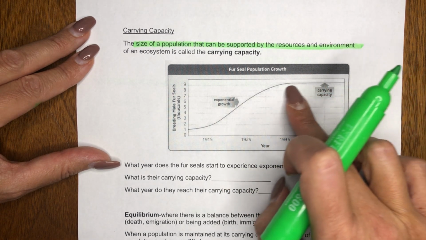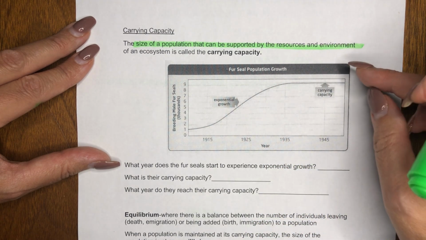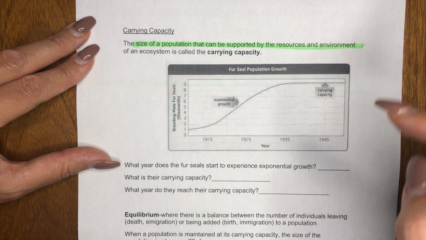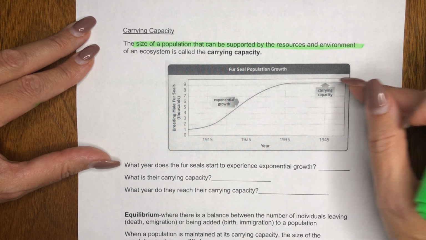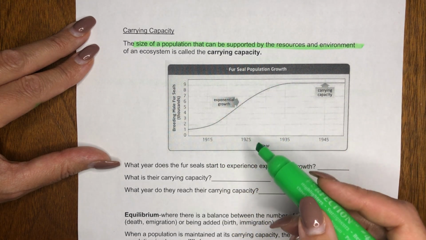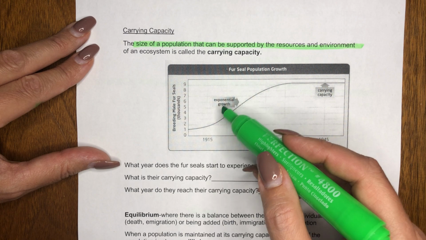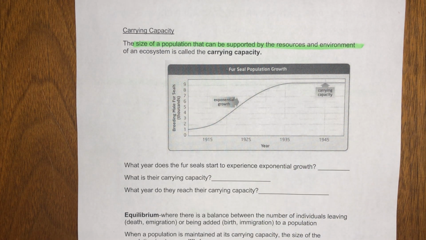The carrying capacity means that there's no longer growth. The number of births equals the number of deaths, the amount of immigration equals the amount of emigration, and so on. So it levels off. In this fur seal population, there is exponential growth and then it reaches its carrying capacity. There are a few questions for you to answer here.